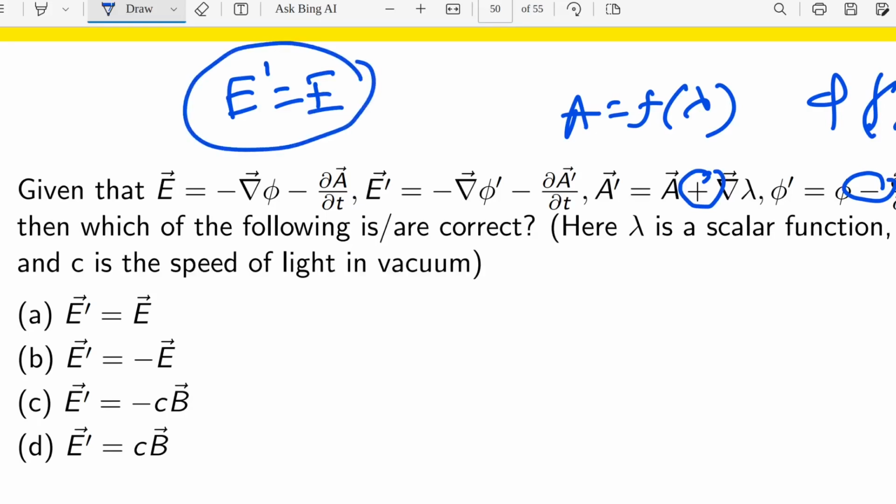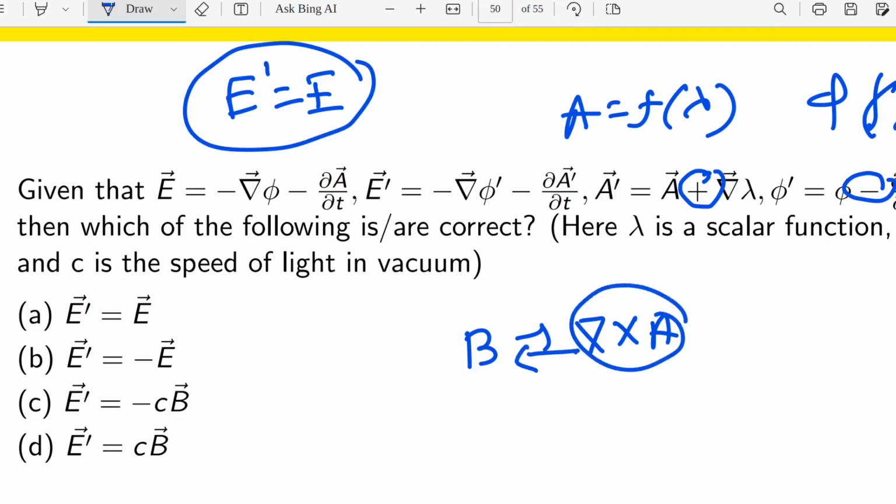But we have to check. Here you can see there are four options: E prime is E, E prime is minus E, E prime is minus CB, and E prime is CB. So we have to check which one is correct. How will B come? If there is a curl of A, then only B will come.